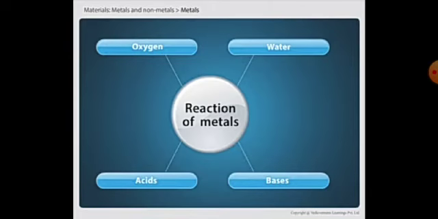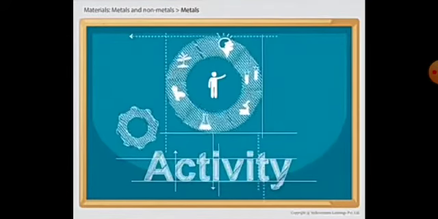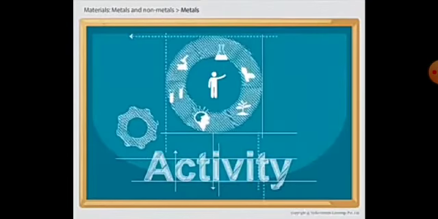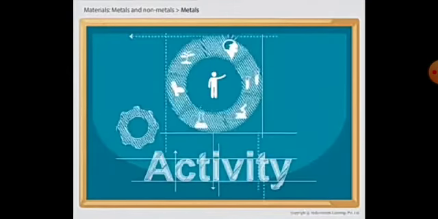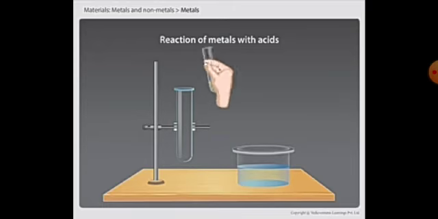Third, reaction of metals with acids. When metals react with acids, hydrogen gas is formed. We will do an activity to prove this. Take a test tube and a beaker. Pour 5 ml of dilute sulfuric acid into the test tube and 20 ml of soap solution in the beaker. Now drop small pieces of zinc granules into the test tube.